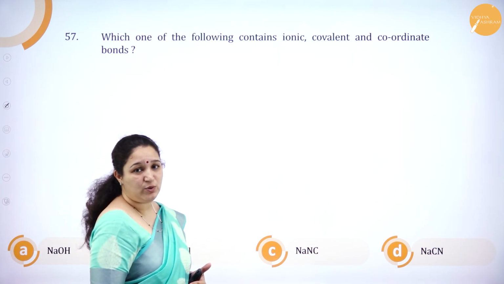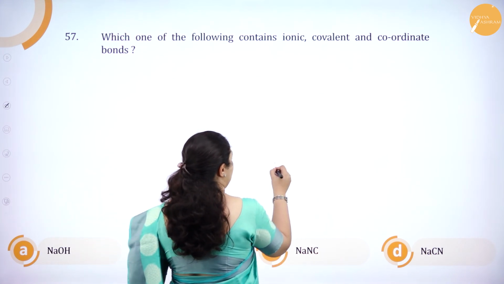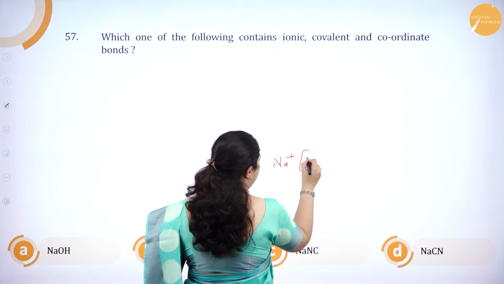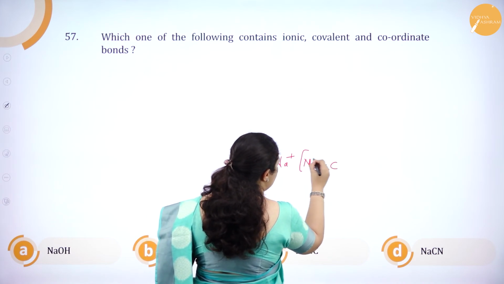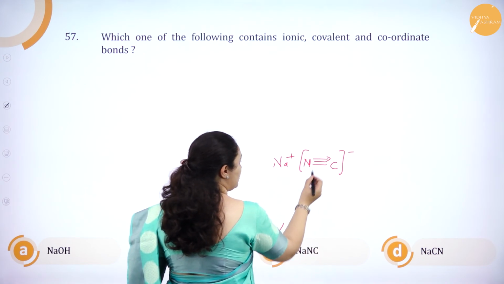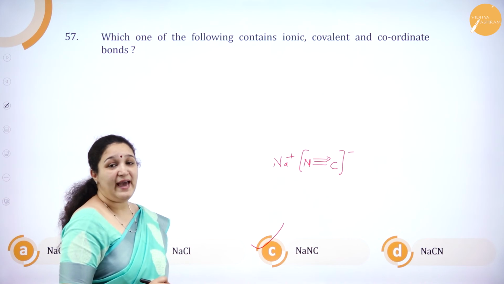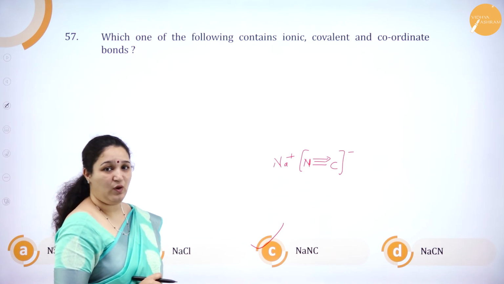So which is the one, do you think? Yes, it is NaNC. That is, it is Na plus, N double bond C, one coordinate bond is there, and this has a negative charge. So it's got covalent bond, coordinate bond as well as ionic bond. So it is NaNC. Okay.